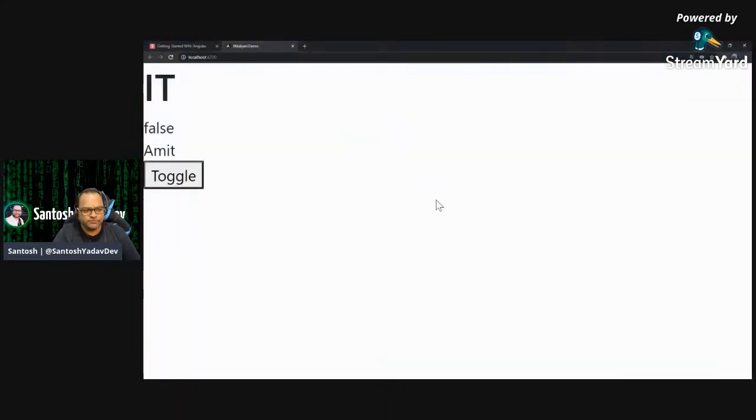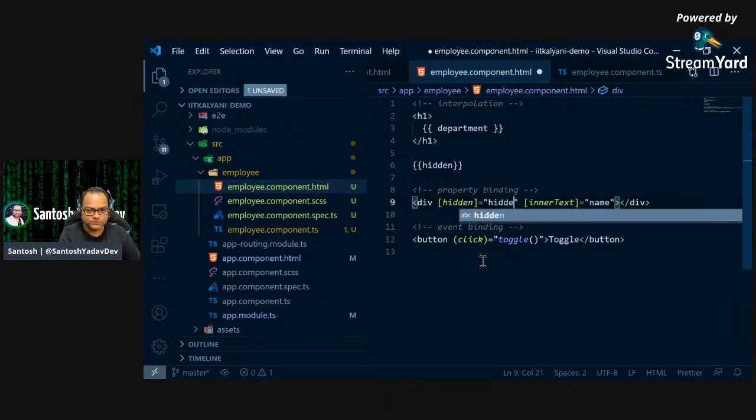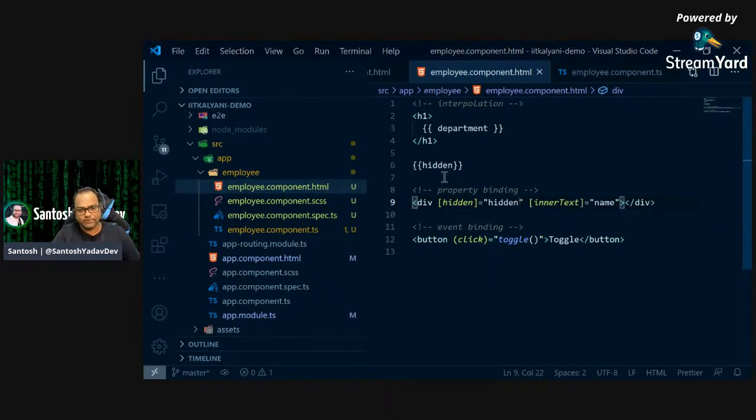But I wanted to basically hide or show some div. So here, there is a thing. We will be using some helper function from Angular. So let's see. First, let's try with some property of HTML tag. So there is a property called hidden, which exists on most of the HTML tags which we know or which are available. So I'll say, okay, this is hidden equals to hidden. So let's see what happens here.